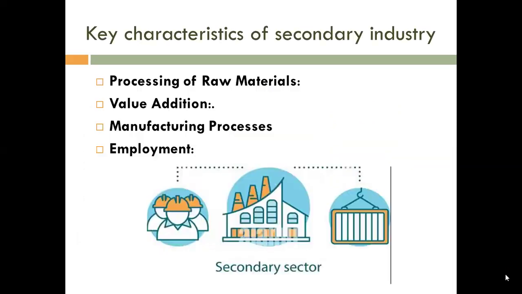Very good. Now, what are the key characteristics of the secondary industry? So what is the main thing the secondary industries are doing? They are collecting raw materials from primary industries, and they are working on that. So they are processing the raw material, right? So the first characteristic is the processing of a raw material. How are they working on the raw material? They are converting the raw material into finished goods.